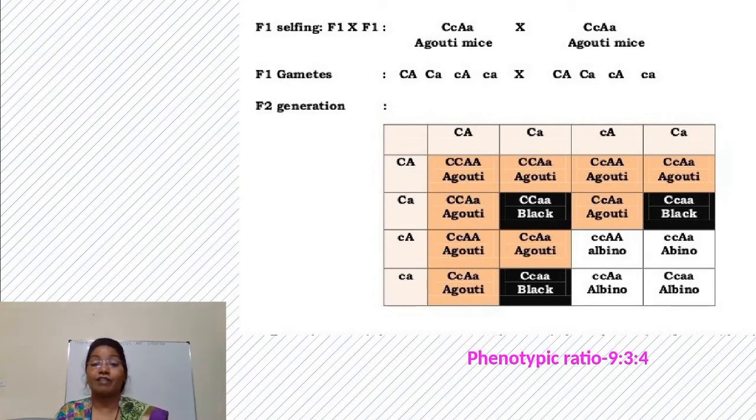So this is again a deviation from the Mendelian basic ratio, that is 9 is to 3 is to 3 is to 1. In this way, complementary interaction ratio is 9 is to 7 and supplementary interaction ratio is 9 is to 3 is to 4.